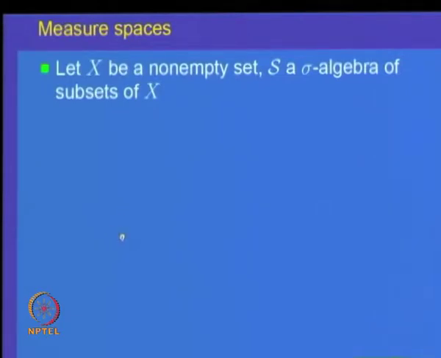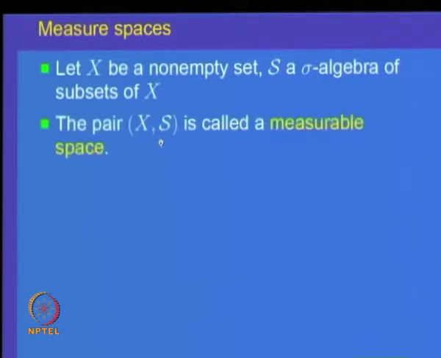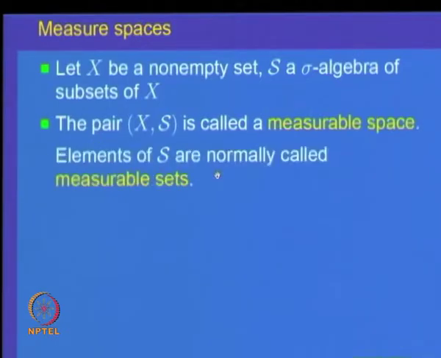So, but this gives us a new notion. So, let us define that. Let X be a non-empty set, S a sigma algebra of subsets of the set X. The pair X comma S from now onwards will be called a measurable space. So, a measurable space is a pair where X is a set and S is a sigma algebra of subsets of it. The elements of S normally are called measurable sets.